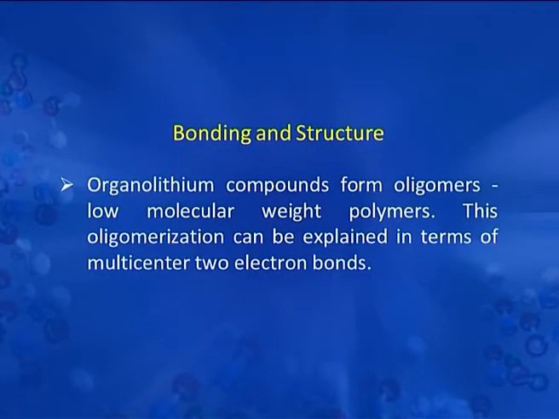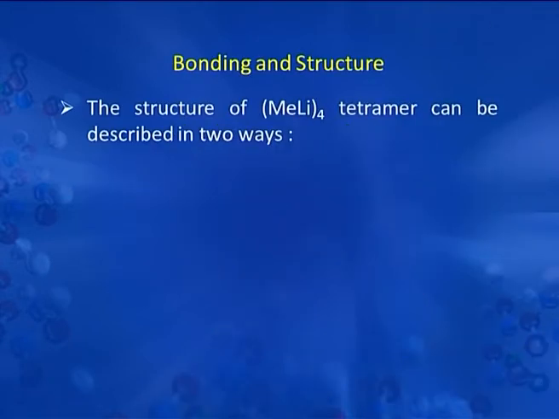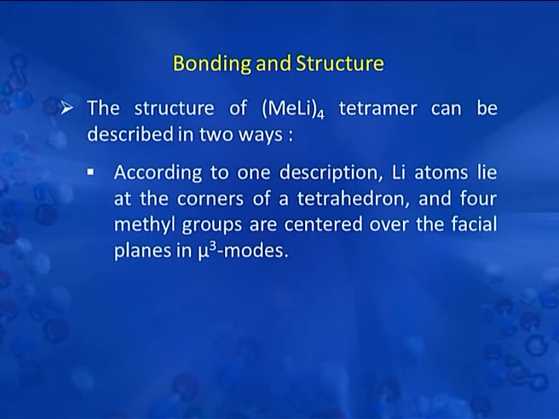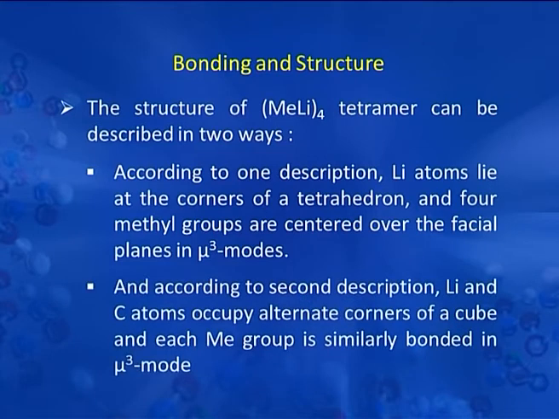Organolithium compounds form oligomers of low molecular weight polymers. This oligomerization can be explained in terms of multicenter 2 electron bonds. The structure of tetramer methyl lithium can be described in two ways. According to one description, lithium atoms lie at the corners of the tetrahedron and 4 methyl groups are centered over the facial planes in mu3 mode. According to the second description, lithium and carbon atoms occupy alternate corners of a cube and each methyl group is similarly bonded in mu3 mode.